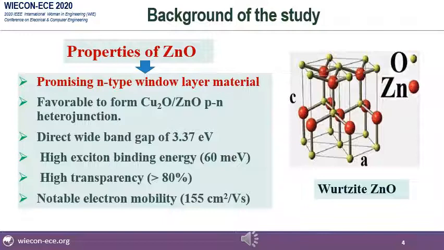Now the properties of zinc oxide. It is a promising n-type window layer material. It is favorable to form cuprous oxide, zinc oxide, PN heterojunction, and it has direct wide band gap of 3.37 electron volt. It has high excitation binding energy, which is almost 60 milli electron volt. It is almost 80% transparent and it has notable electron mobility. It is the Wurtzite structure of zinc oxide.